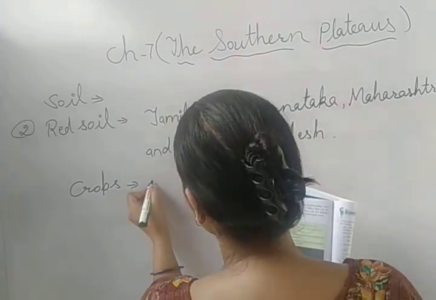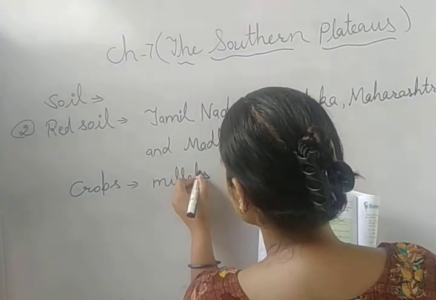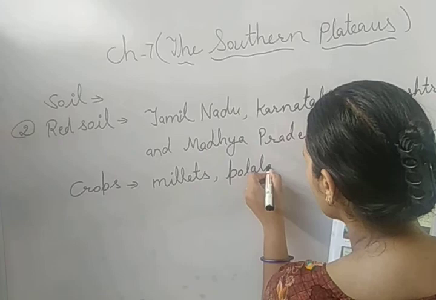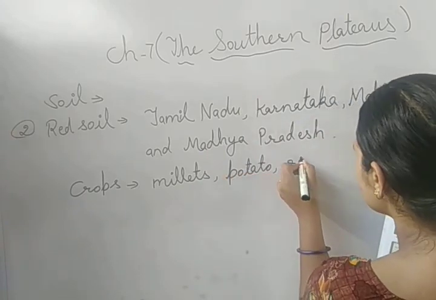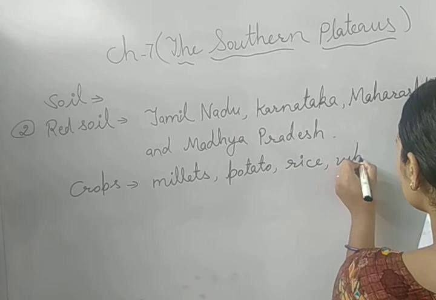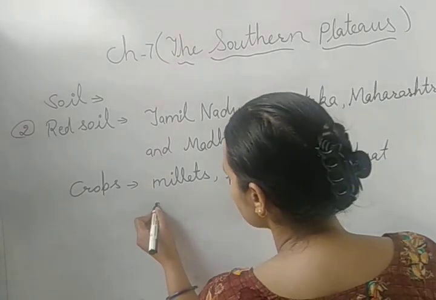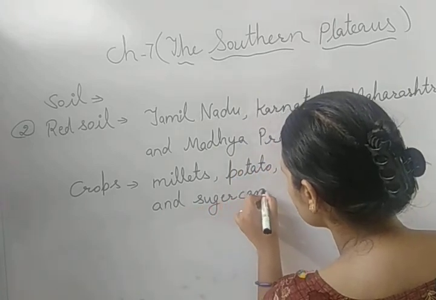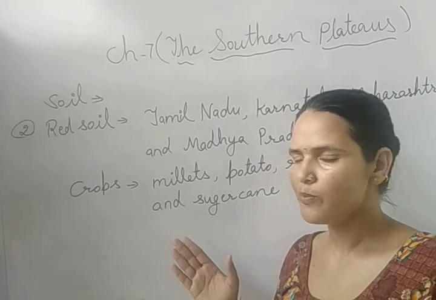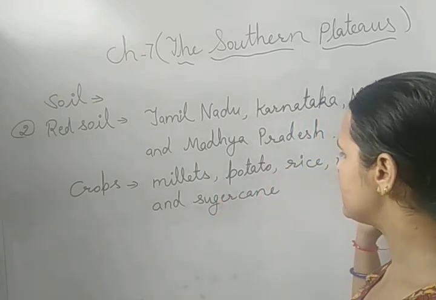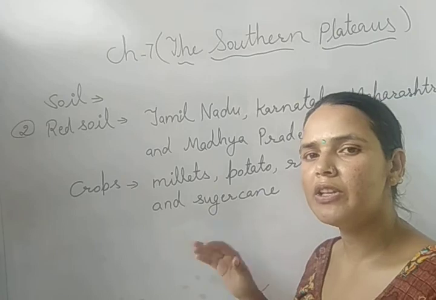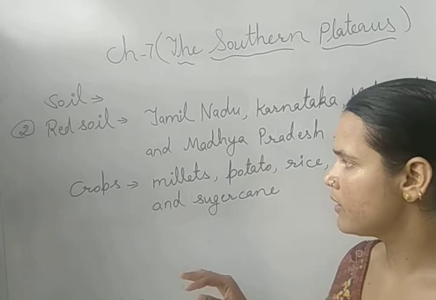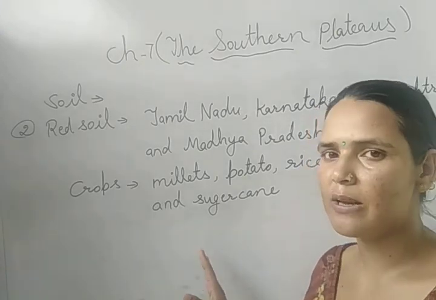So the crops are millets, potato, rice, wheat and sugarcane. So these are the crops: millets, potato, rice, wheat and sugarcane, which are grown in red soil, or we can say that red soil is good or suitable for growing this type of crops.